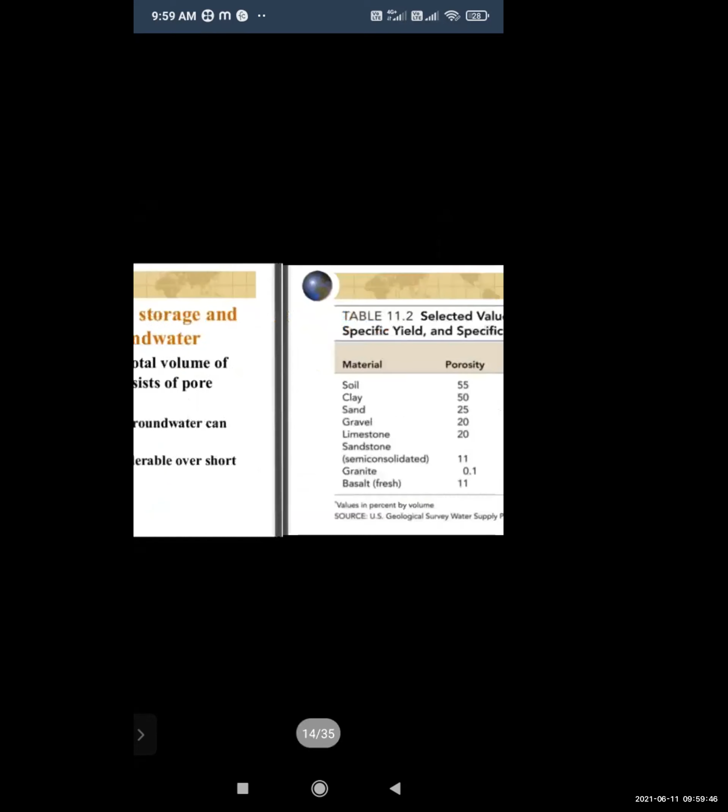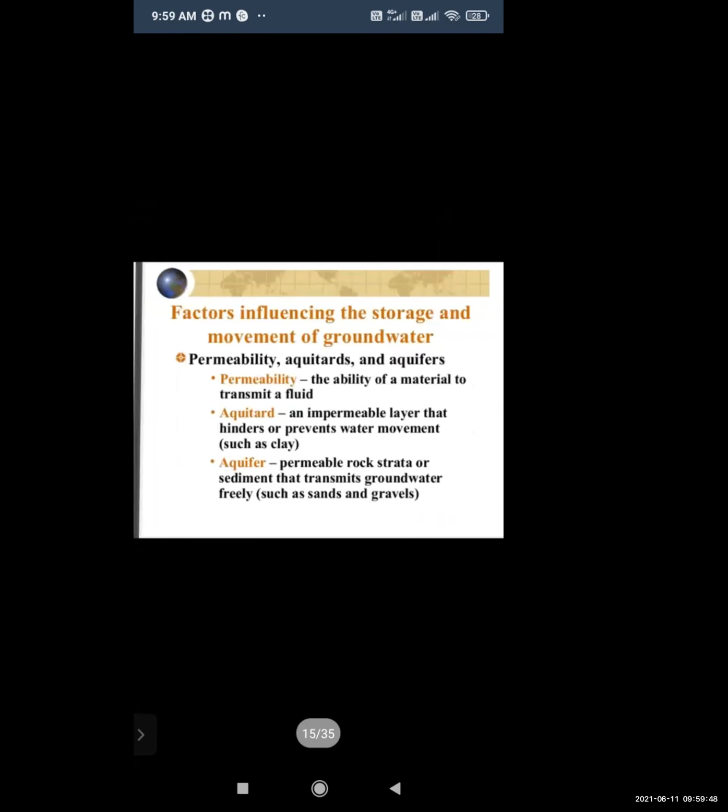Okay, so the factors influencing the storage and movement of groundwater. First is permeability, second is aquitards and aquifers. Permeability I have discussed in this class also.